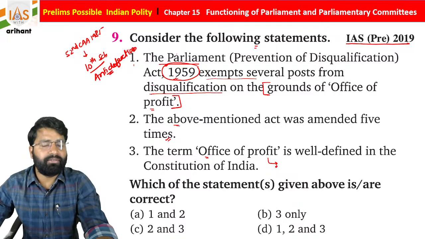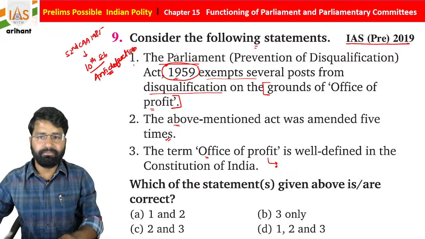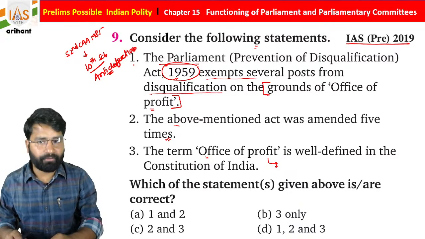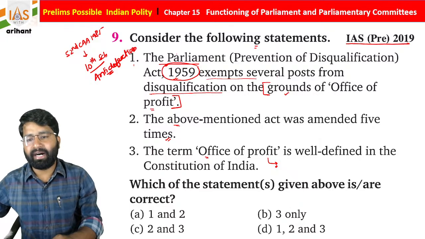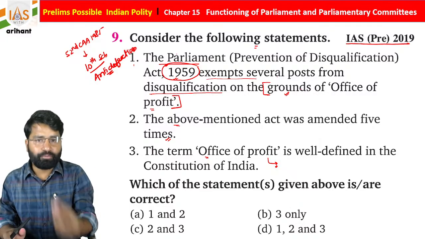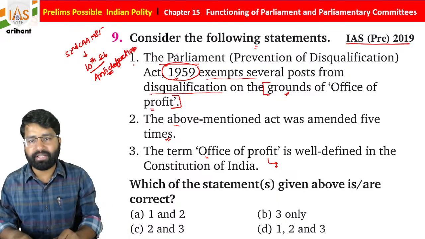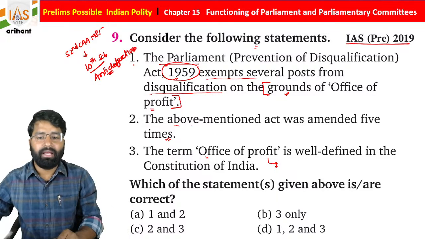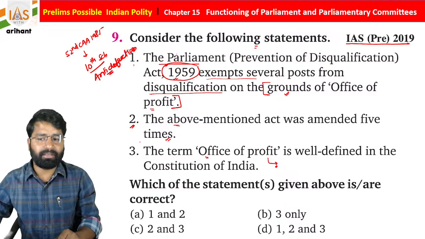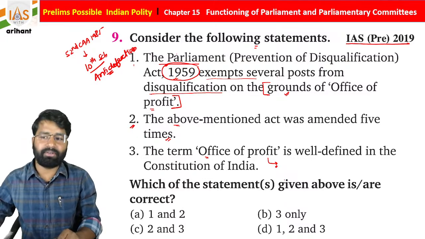There is also disqualification of a member of Parliament if they acquire an office of profit post. But there are a few posts that are exempted, which are not going to be considered as an office of profit. And yes, it was amended multiple times, so till now 5 times.